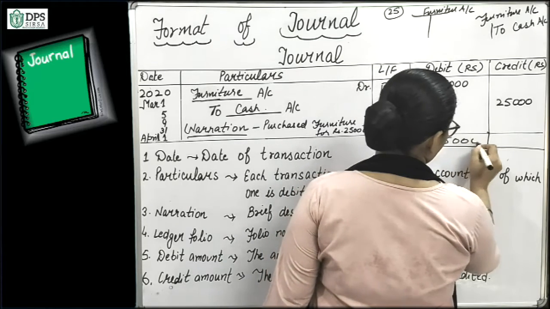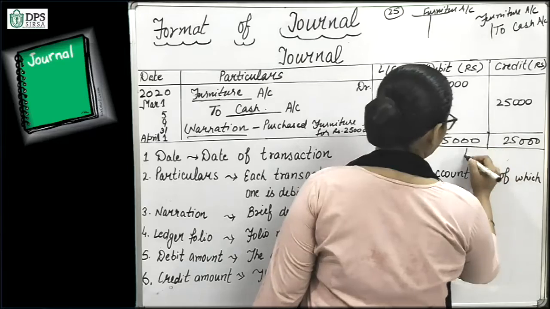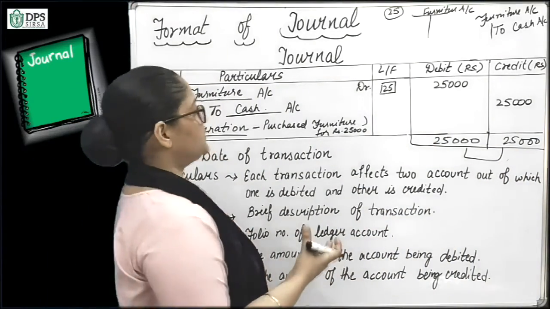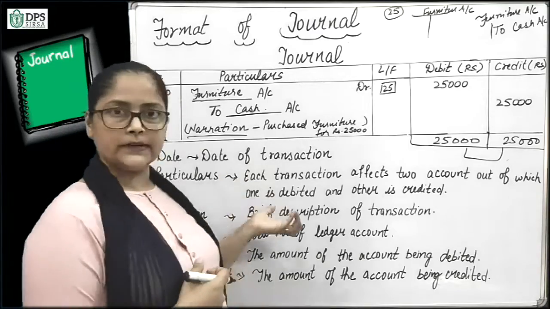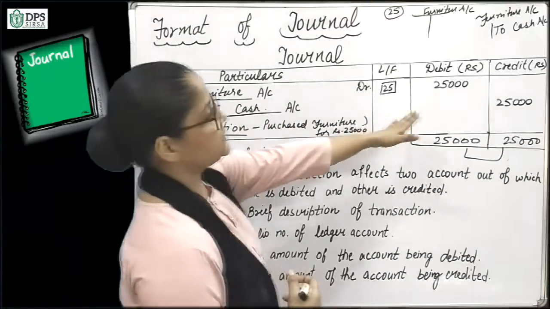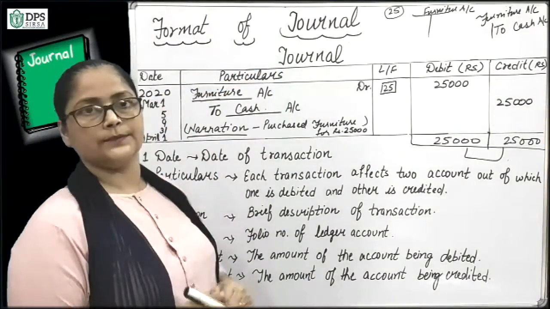Suppose this is 25,000 and now this is 25,000. Both are same. So this is double entry system and this shows that we are doing the question very well and accurately. So these are the description of these columns. So this is the format of journal.